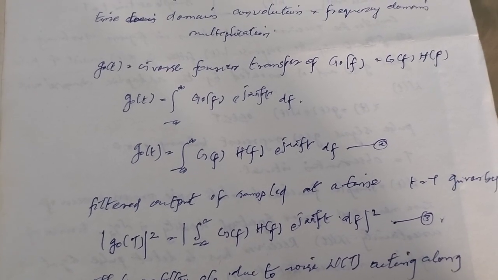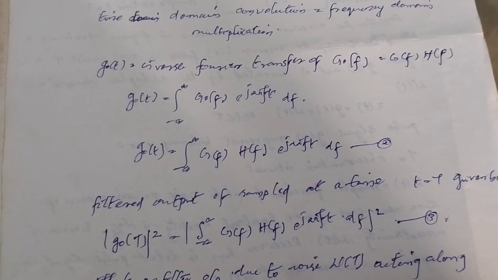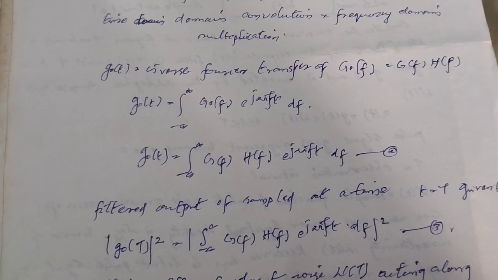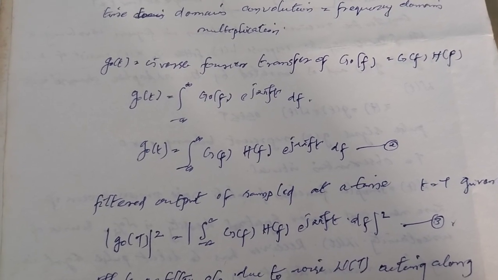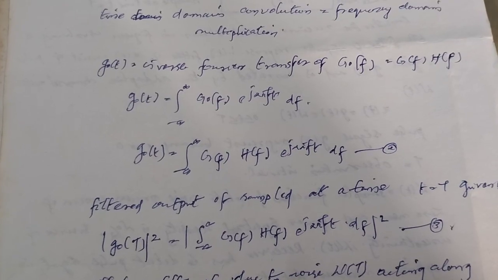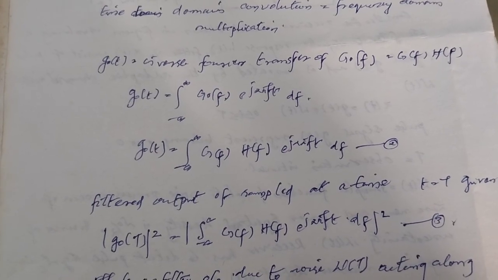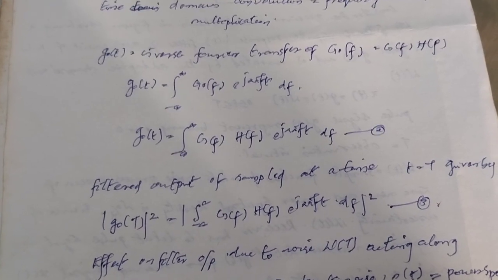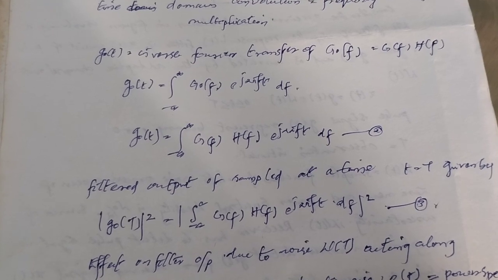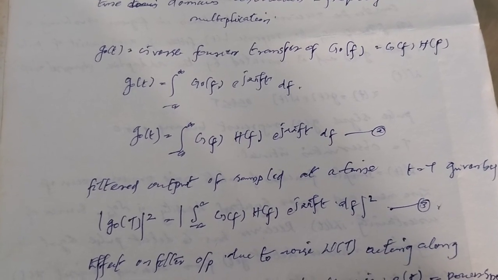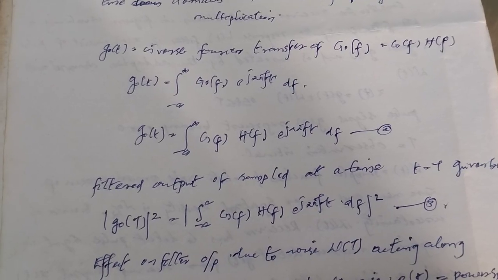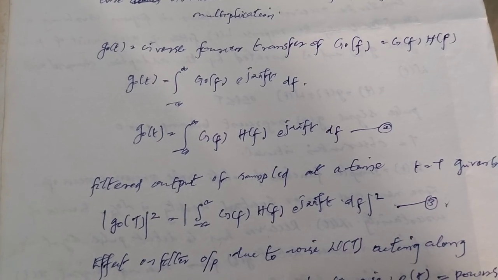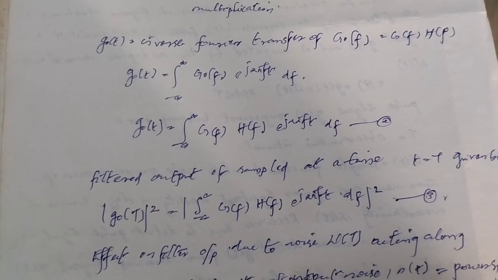g0(t) is equal to the integral from minus infinity to infinity of G0(f) e raised to j 2 pi f t df. g0(t) is equal to the integral from minus infinity to plus infinity of G(f) H(f) e raised to j 2 pi f t df. The filtered output sampled at time t equal to T, given by g0(T) squared, is equal to the magnitude of the integral from minus infinity to infinity of G(f) H(f) e raised to j 2 pi f T df, all squared.